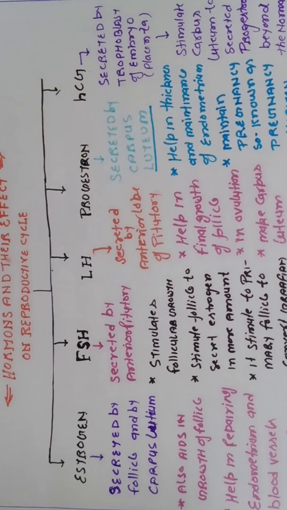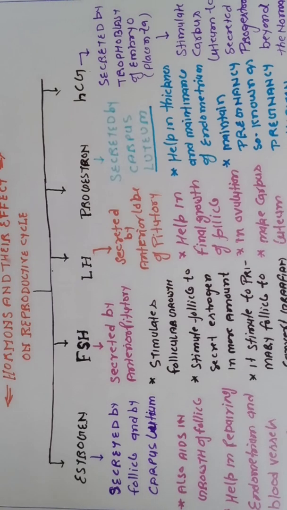Okay, and this hormone helps in repairing of the endometrium and blood vessels, because you know that in each reproductive cycle the endometrium breaks down, and after that there is a need to make a new endometrium and repair the blood vessels. So this work is performed by the estrogen hormone initially, and this hormone also helps in growth of the follicle.